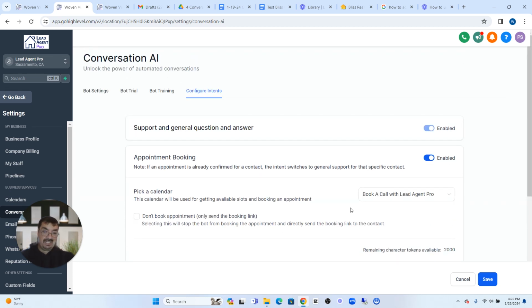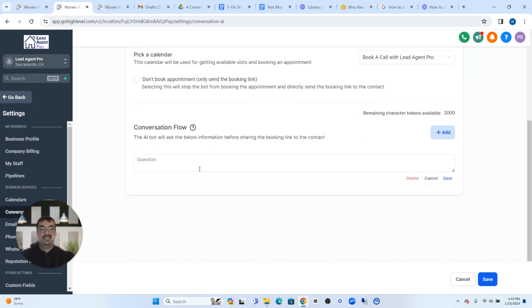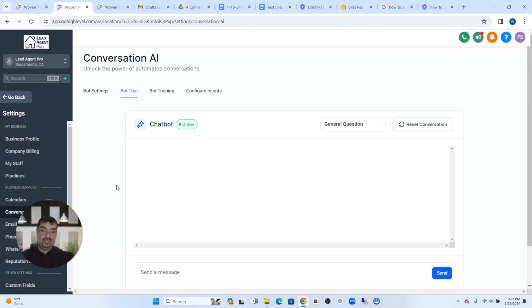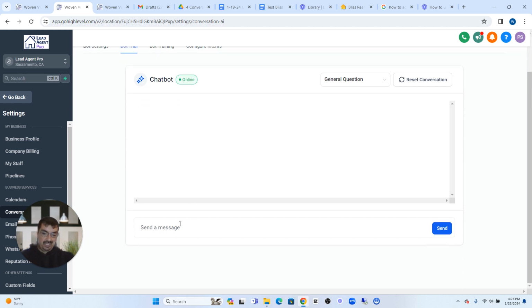And so once we have all that set up, now we can come over here and we can try out the bot. So once we've trained the bot, we've configured it to go ahead and book the appointment, and we've configured it with the conversation flow along with the FAQ. Now we come over here and we're going to go through the bot trial. So what we're going to do is, based on some of the information that we already trained the bot to know, we're just going to come down here and send it a message, click send, and then it's going to send back messages to us.